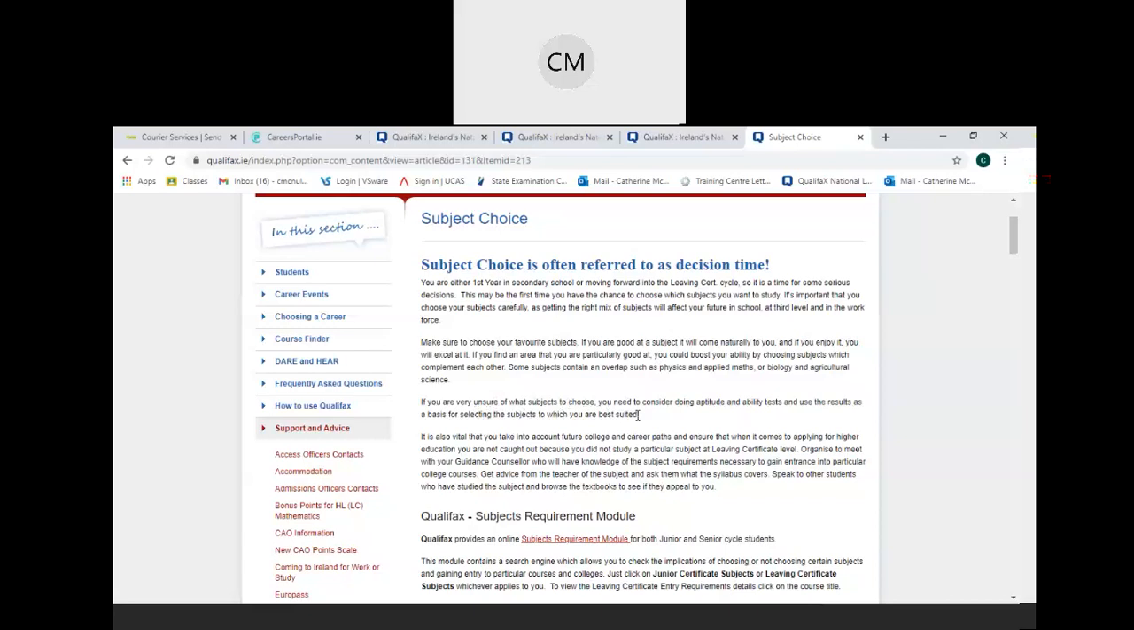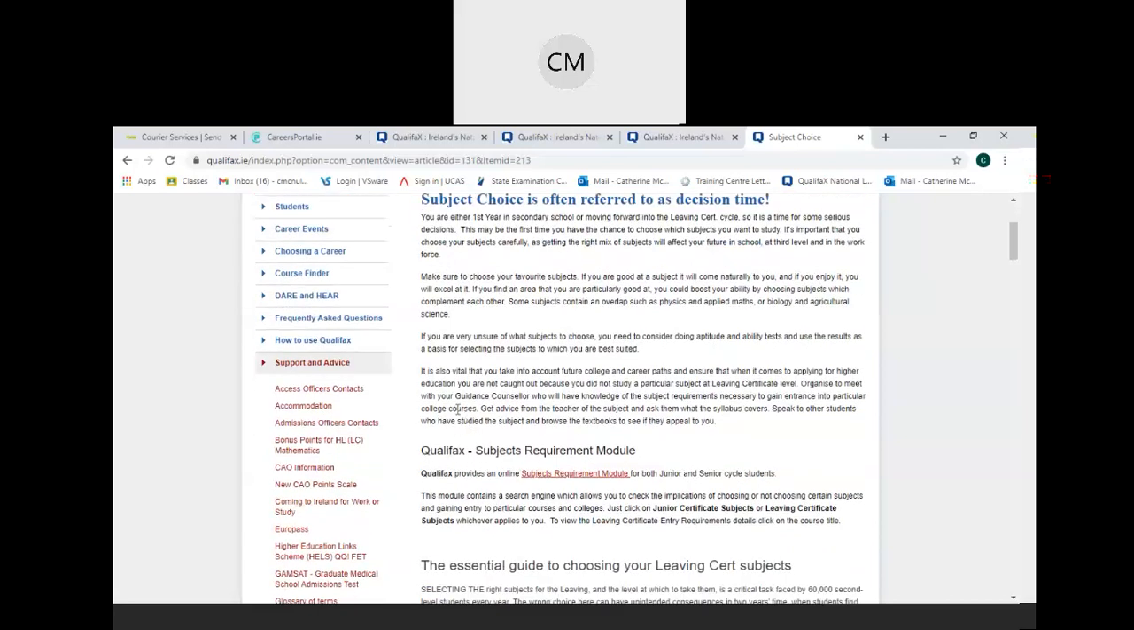Now, if you're very unsure, and that does happen a lot with students, about what subjects to choose, you could browse through all the information on Careers Portal and see what you think you would like. And it's also vital then that you take into account your future college and career path, and ensure that when it comes to applying for higher education that you're not caught out because you did not study a particular subject at Leaving Cert. So this is what part of all of these presentations and discussion around subject choice relate to, is that you do your research and also get advice on what implications it may have for you, whether you choose a subject or not.